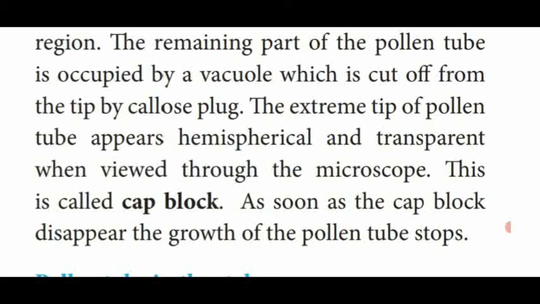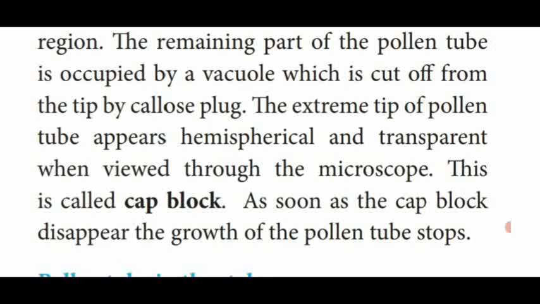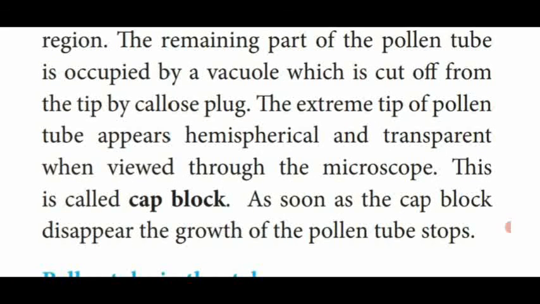After that, a large vacuole is formed at the center of the pollen grain. Due to the formation of the vacuole, the tip portion of the pollen tube is separated by the substance called callose plug. After that, this tip region is modified into a hemispherical shape, which is very clear, that is transparent.